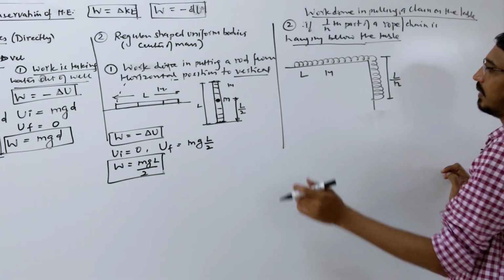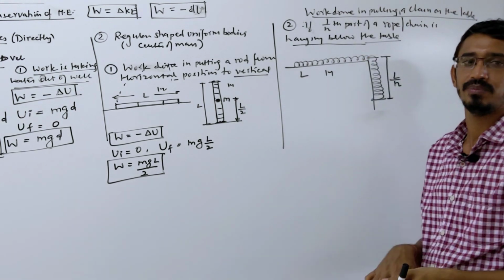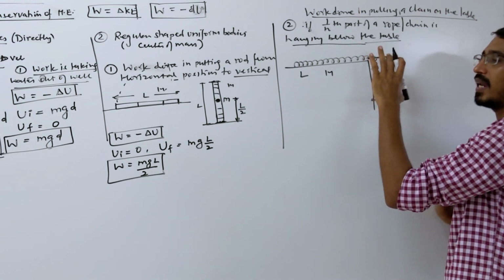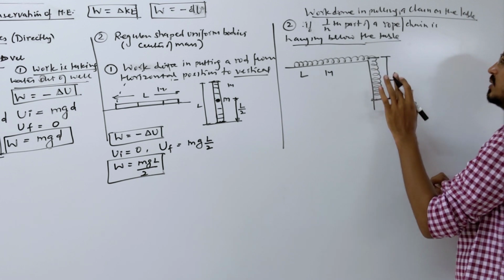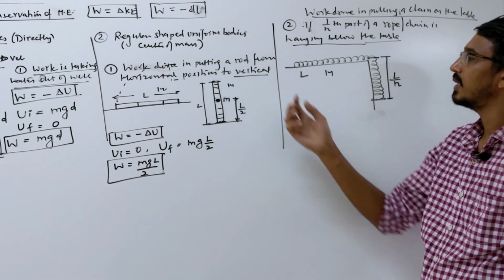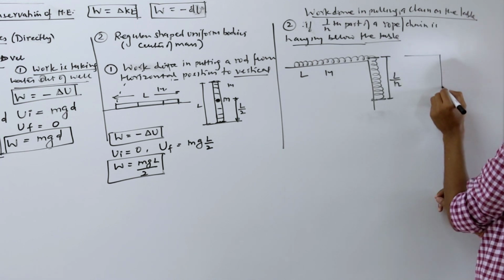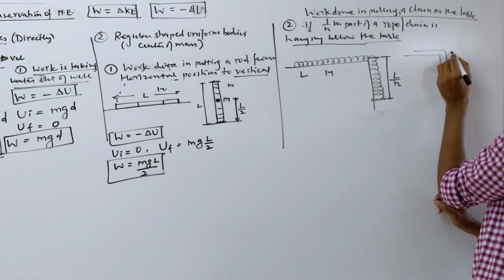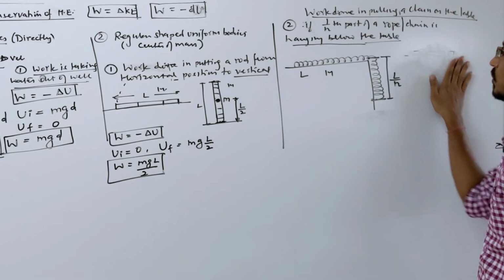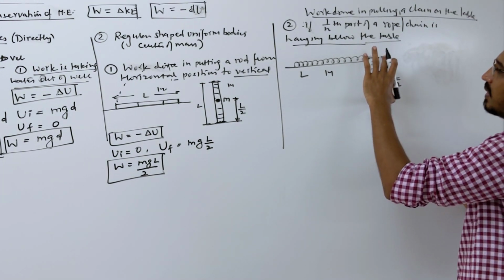Look here. When you want to pull this rope onto the table, this is not a point mass, this is a uniform mass, because the mass varies from this point till that point. That length we call L by n, like L by 2, L by 3, some length. So this is a uniform mass, not a point mass. A point mass is like, if I hang a pendulum here and want to pull it up, mass is only here. But here mass is everywhere, so it's a regular body. So we want to calculate the work done in pulling this part of the chain onto the table.